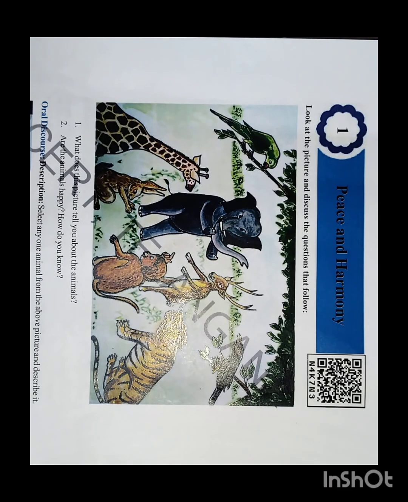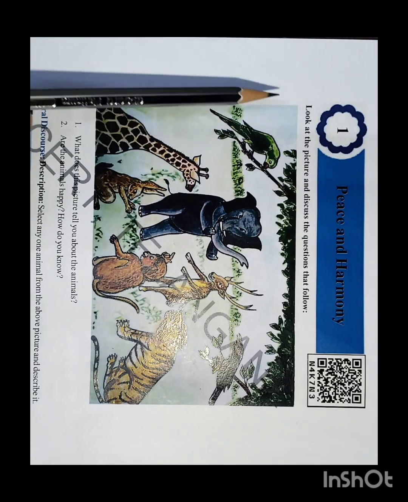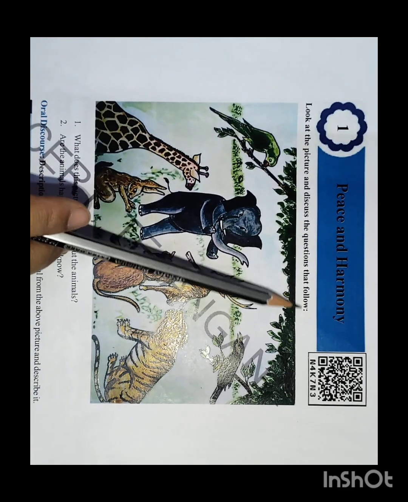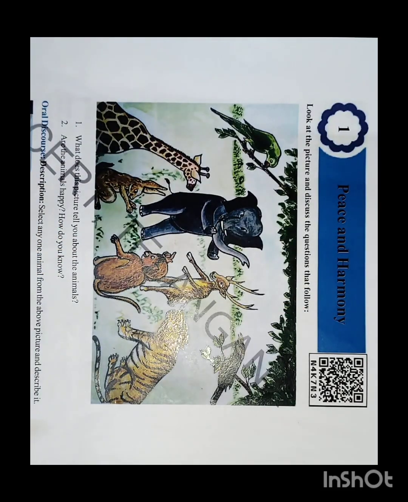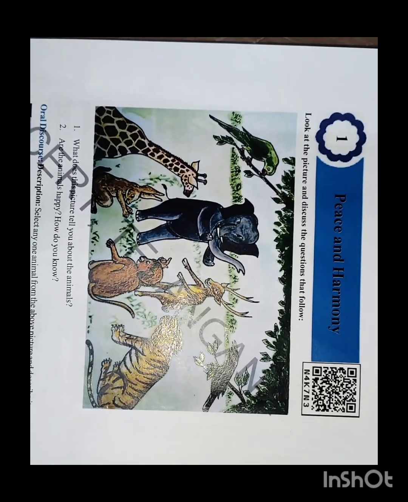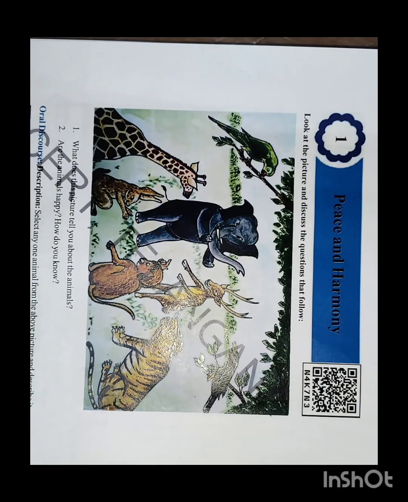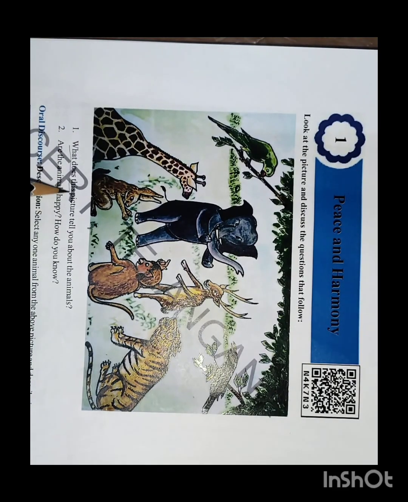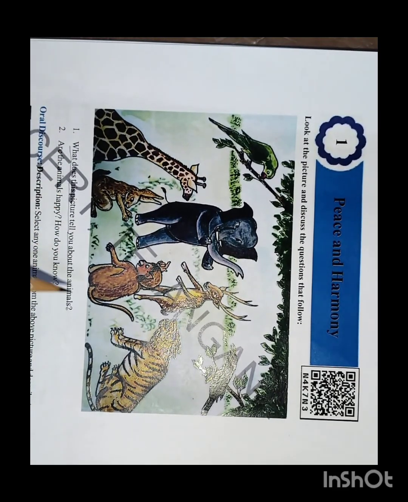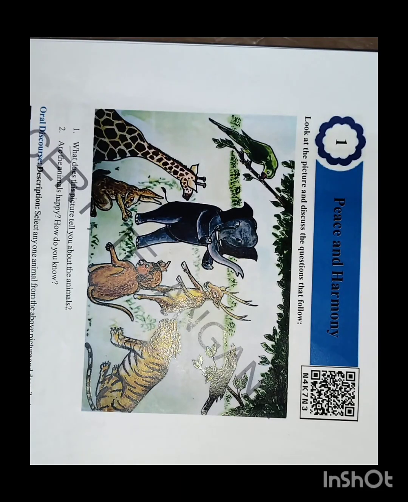In this peace and harmony lesson, first of all, look at the picture and discuss the questions that follow. Here is one picture. The picture consists of nothing but a group of animals. Okay, what is the question they are asking? What does the picture tell you about the animals? So what are the animals in the picture, and what do you know about the animals?